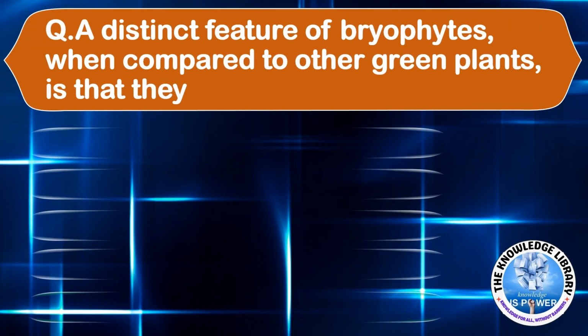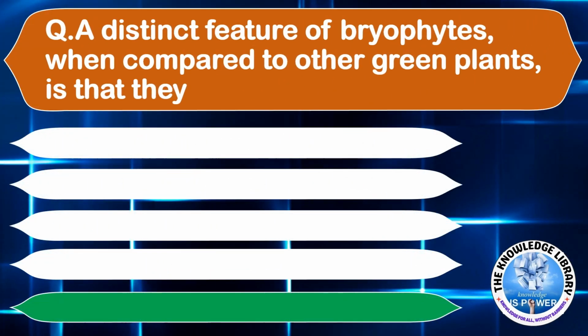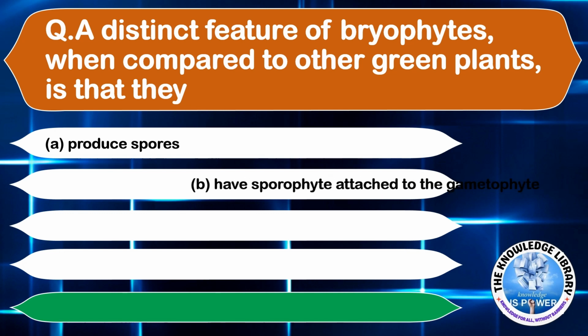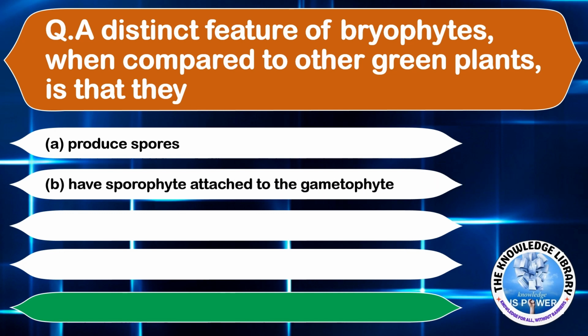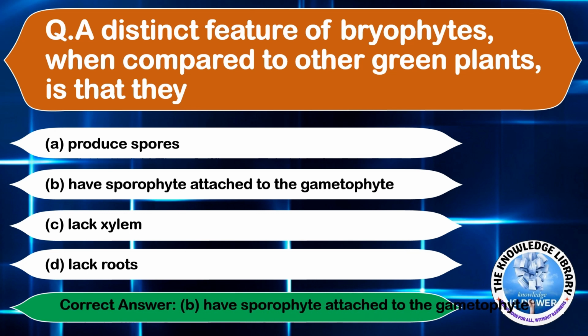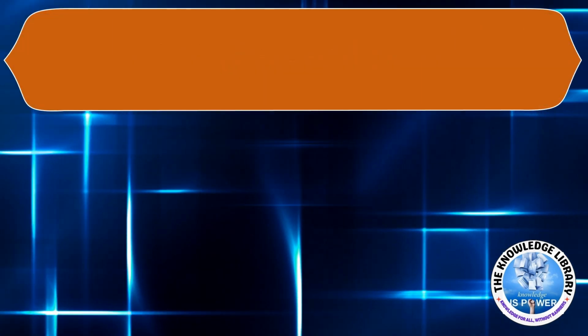A distinct feature of bryophytes when compared to other green plants is that they: option A, produce spores, option B, have sporophyte attached to the gametophyte, option C, lack xylem, and option D, lack roots. The correct answer is option B, have sporophyte attached to the gametophyte. Moving on to the next question.